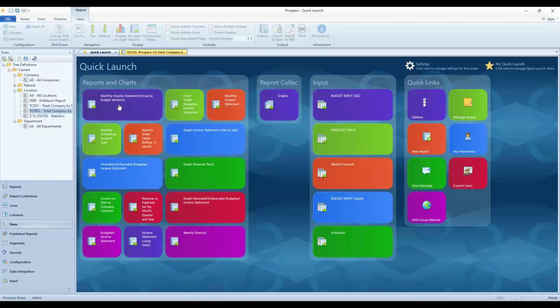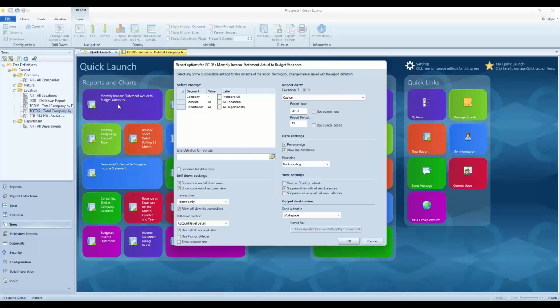I'm going to use this monthly income statement actual to budget variances as my example for you. I'll just click this once and this brings up the prompt for this individual report. Now before I click OK to actually run this report, I've got my prompts at the top left for company. I'm going to run this for company 1, our US company. Location is set currently to all for all locations and all departments as well. I can change this to reference any of those summary trees that we just looked at on the left-hand side.